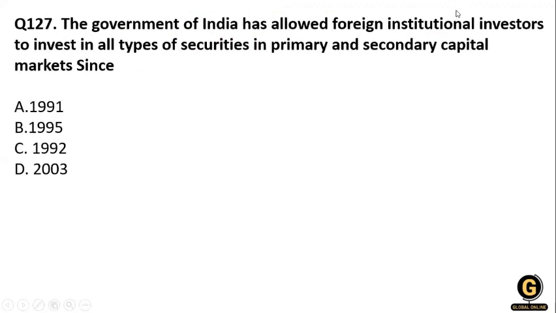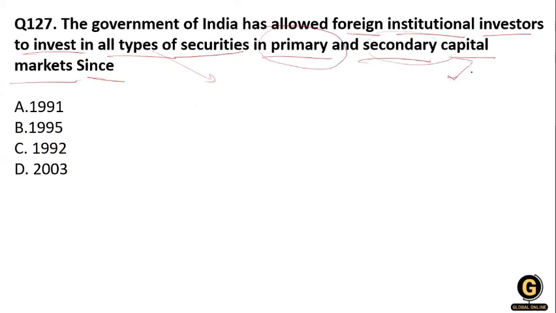Now the next question: the government of India has allowed foreign institutional investors to invest in all types of securities in the primary and secondary capital market since: 1991, 1995, 1992, or 2003? So what will be the right answer? From when did they allow it?